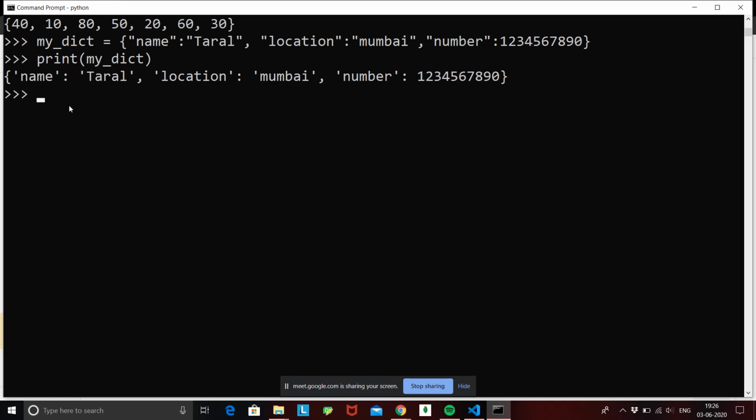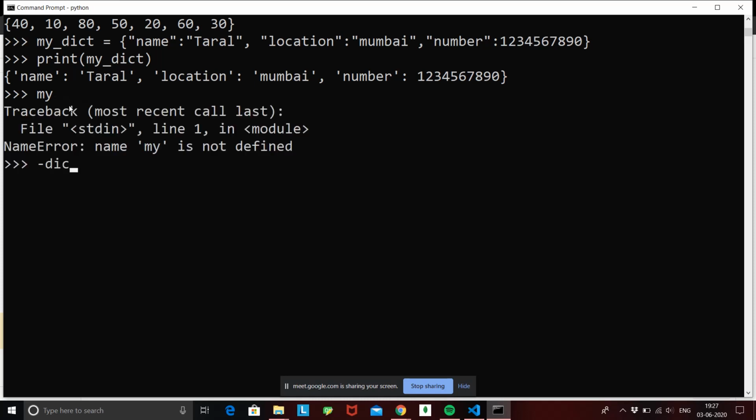Fine. Now we can either use indexing, or if we don't have to use indexing, we can retrieve the data using the keys. So how can we do the keys, right? My dict is our dictionary name.